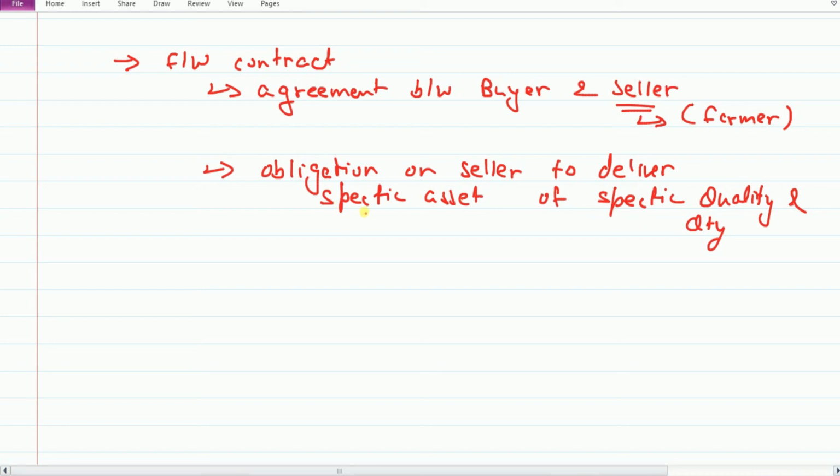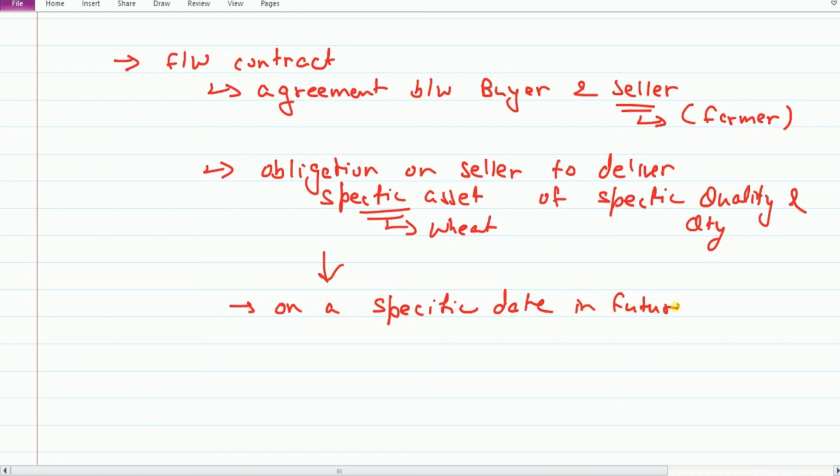Now which was this specific asset? In our case it was wheat, and it is to be delivered on a specific date in future. Like in our case, it is delivered after the crops have been harvested.